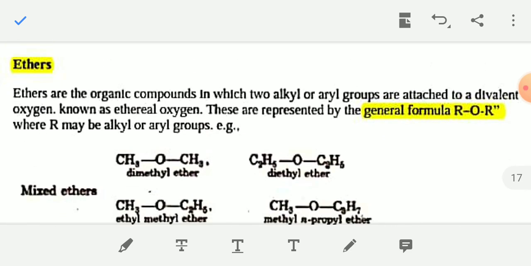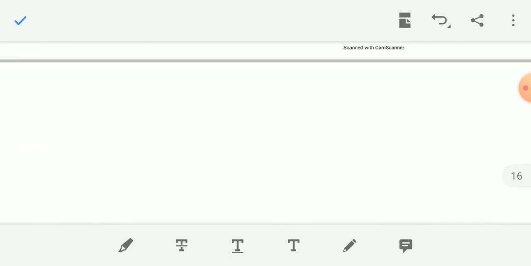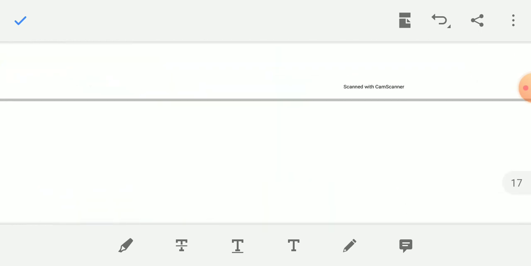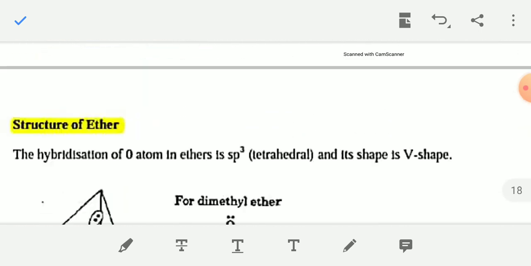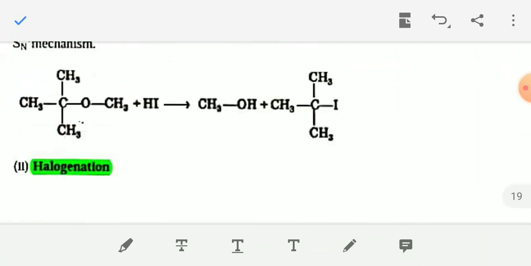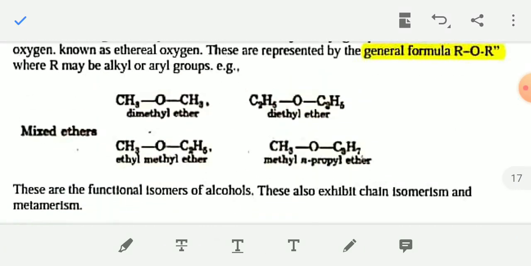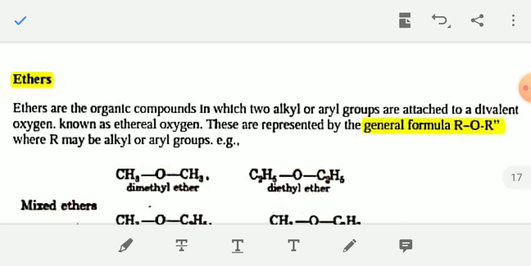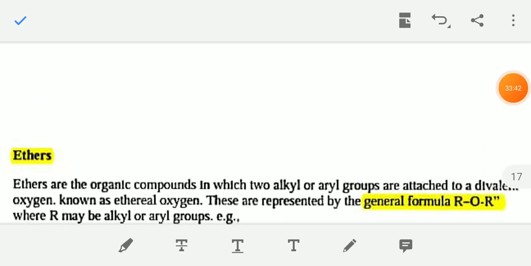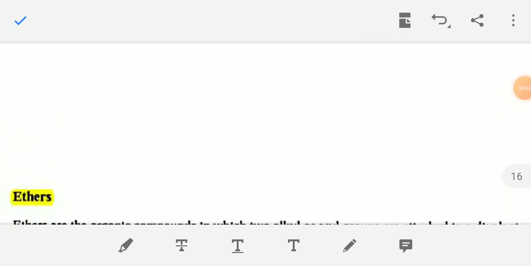Now ethers. The reactions of alcohols and phenols are completed, and now you have to read about ethers. I'll discuss ethers in the next video.